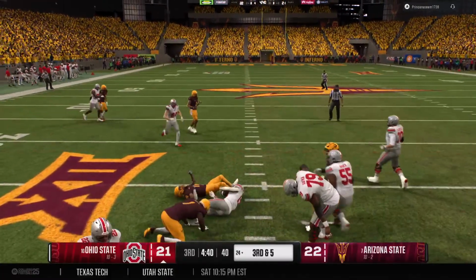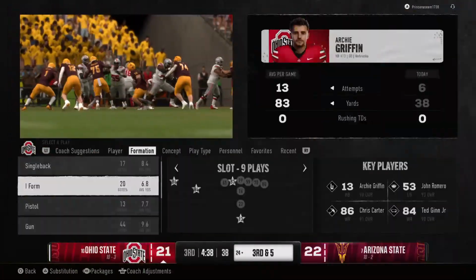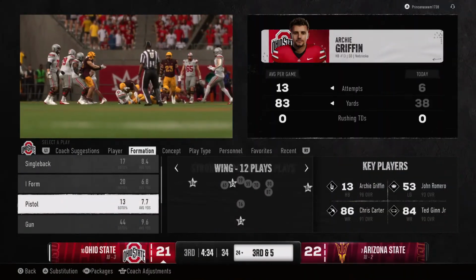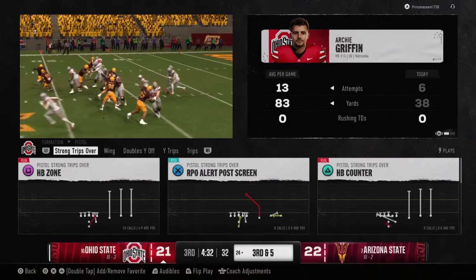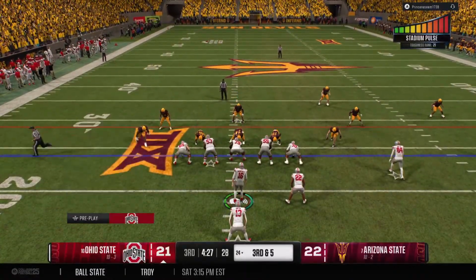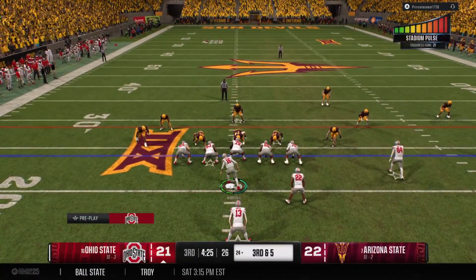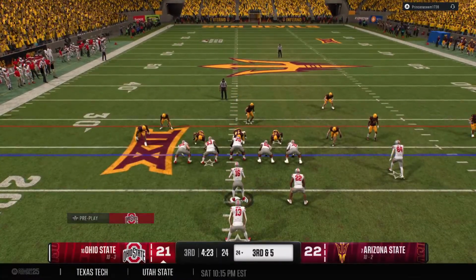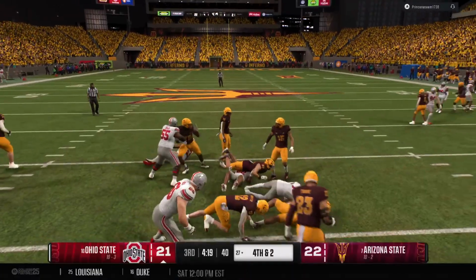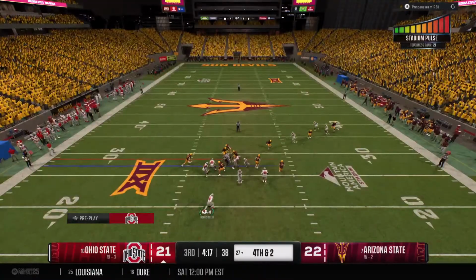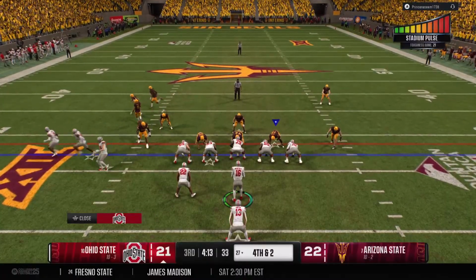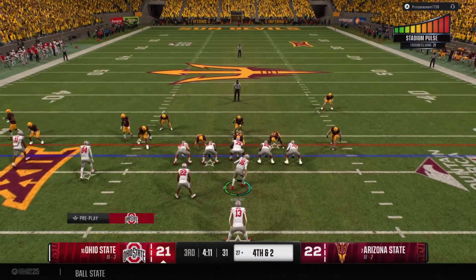By the time he got the ball in his hands, the linebacker's right in his face. They bring him down after a solid gain, but it's still well short of the first down marker. Man, you know, the back gets a lot of the attention here. He's a good back. I love to see that offensive line win the battle at the line of scrimmage. Takes the handoff again. Fighting for yardage, but the defense stops him just short of that first down marker. The offense stays on the field. The coach is going to go for it on 4th and 2 in his own territory.